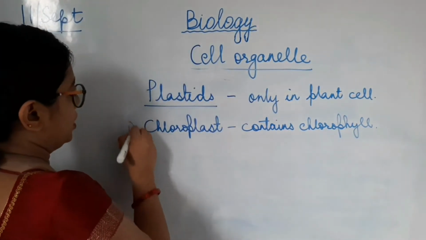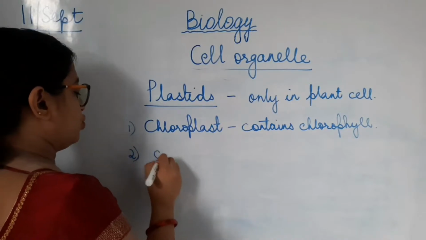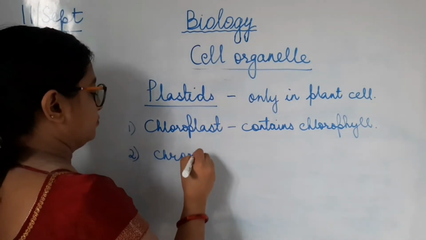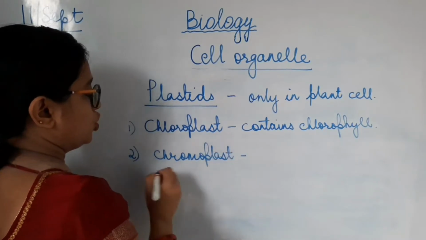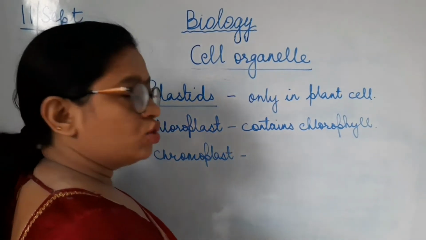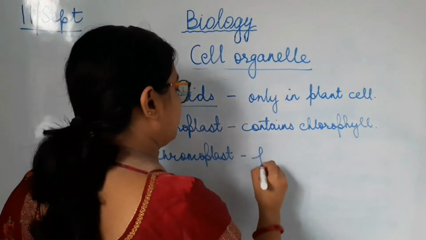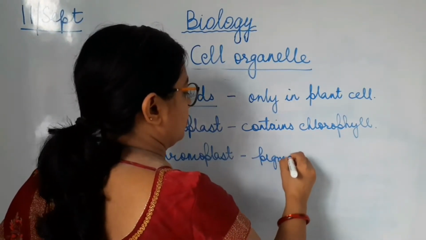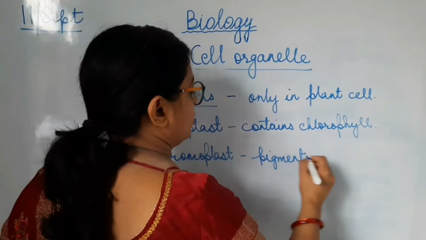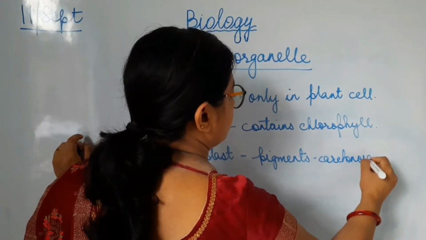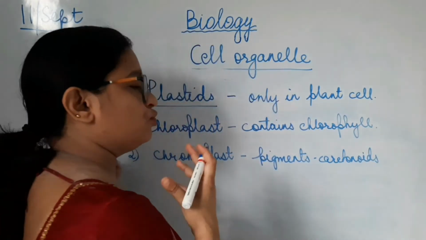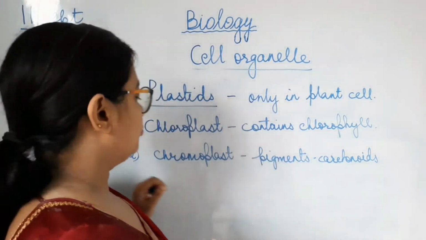Now the next one is chromoplast. Chromo means color. So these plastids contain pigments like carotenoids, which give colors to the flowers and the fruits.